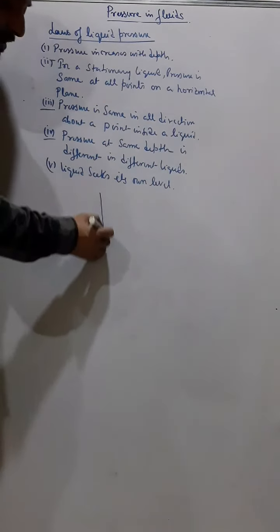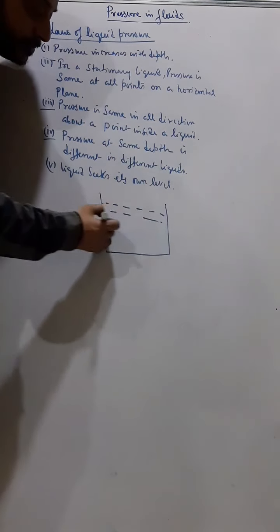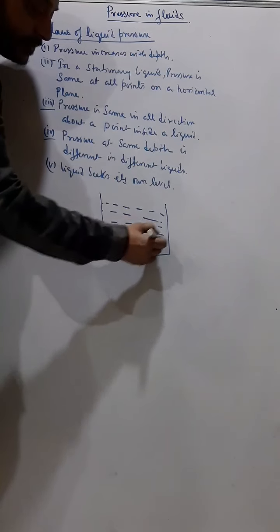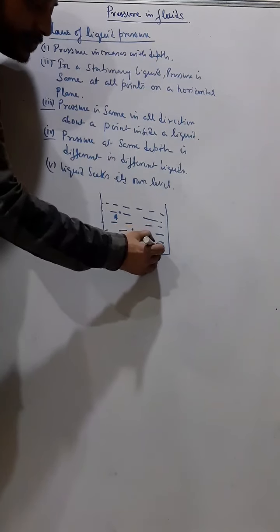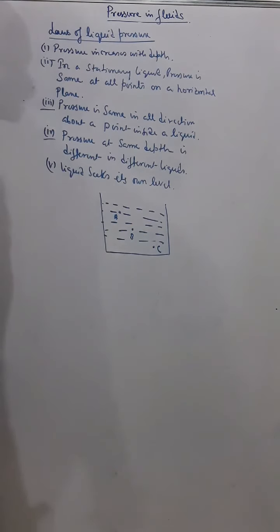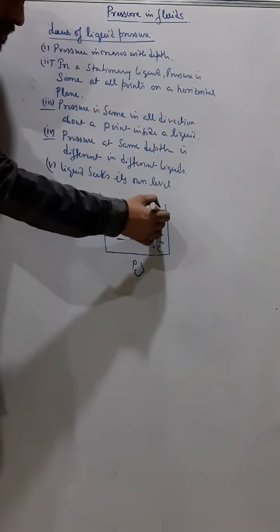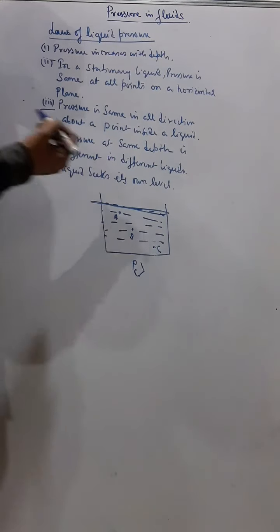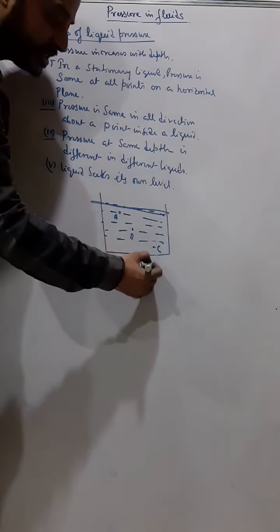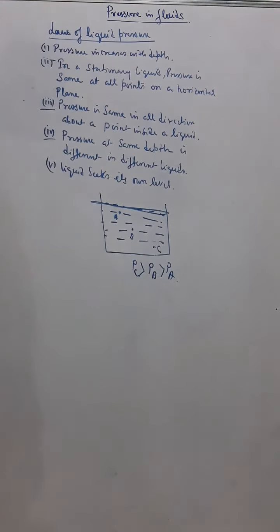One by one I am explaining with diagram. You see, I think this you have understood so far. I am just telling you 3 points. Point A, another is point B, another is point C. So I can say the pressure at C is maximum because this is the free surface. So greater the depth, greater is the pressure. So pressure at C is maximum, then is pressure at B, and least is pressure at A. Understand? So that is pressure increases with depth.